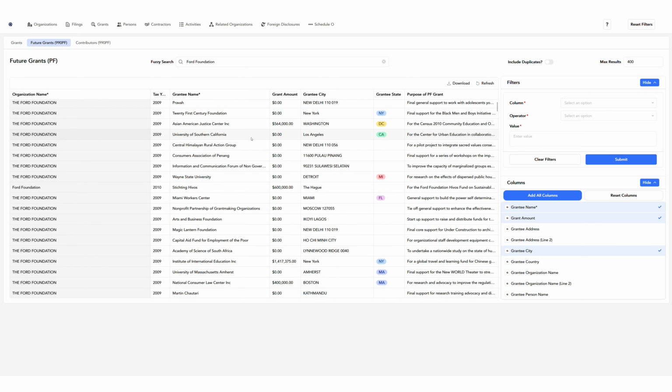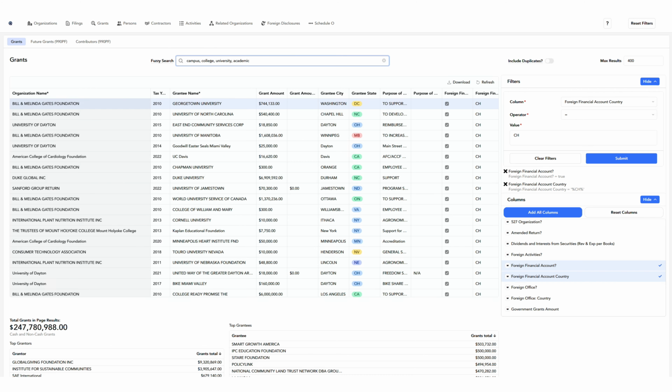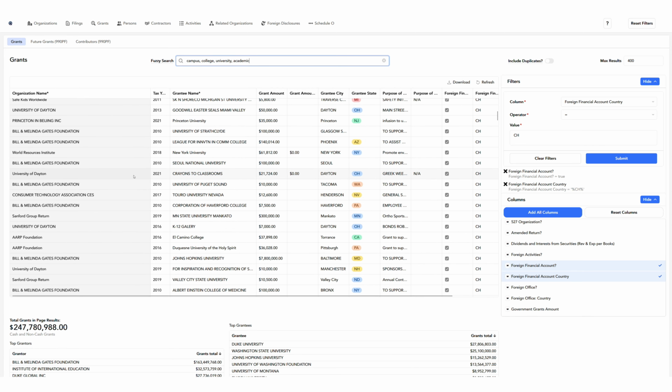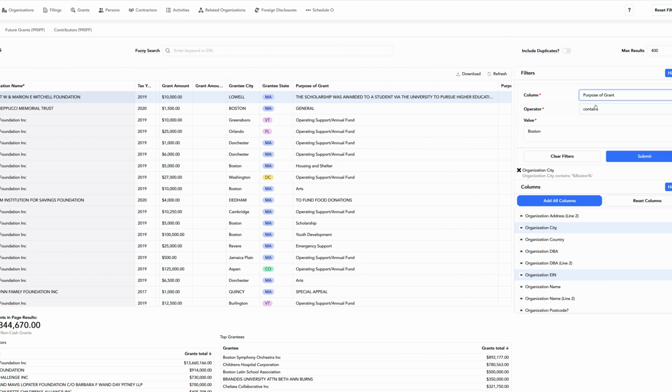Perhaps you're a journalist and you'd like to find out which nonprofit organizations with bank accounts in China are lobbying government or giving money to American colleges. Perhaps you are a fundraiser and you need to find private grant-making foundations in the city of Boston, for example, that have given funding to organizations focused on education services.